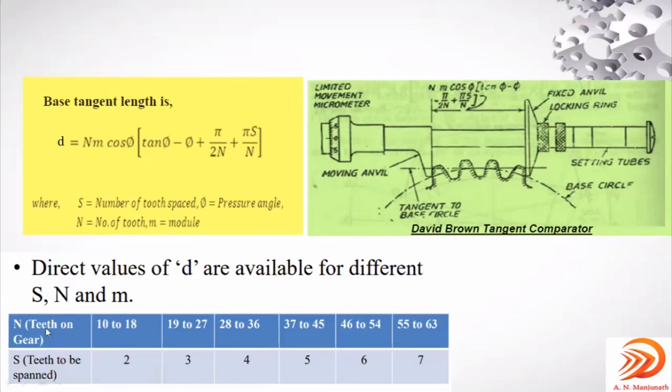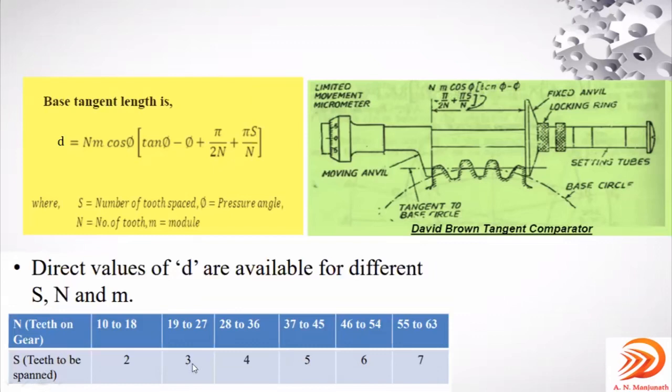Suppose the number of teeth on the gear is from 10 to 18, then the S value will be 2. If the number of teeth on the given gear blank is in the range of 19 to 27, then how many teeth should be considered between the two anvils? That is 3 teeth to be spanned. The S value is 3.